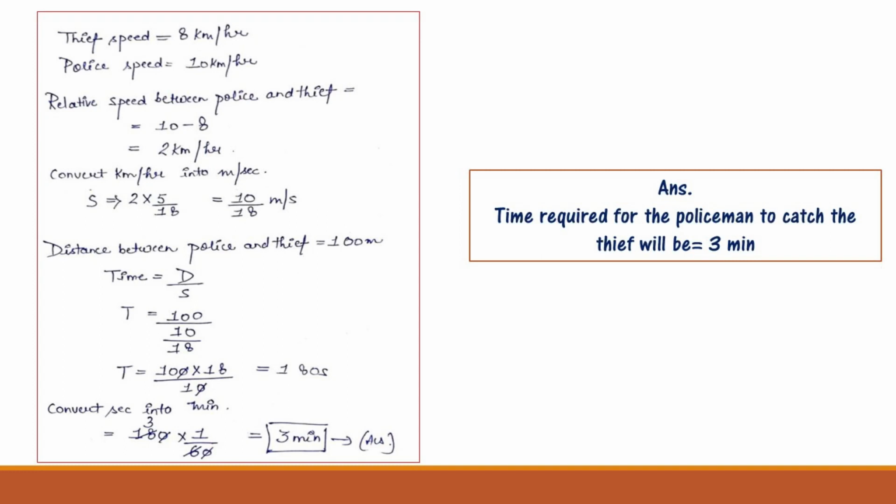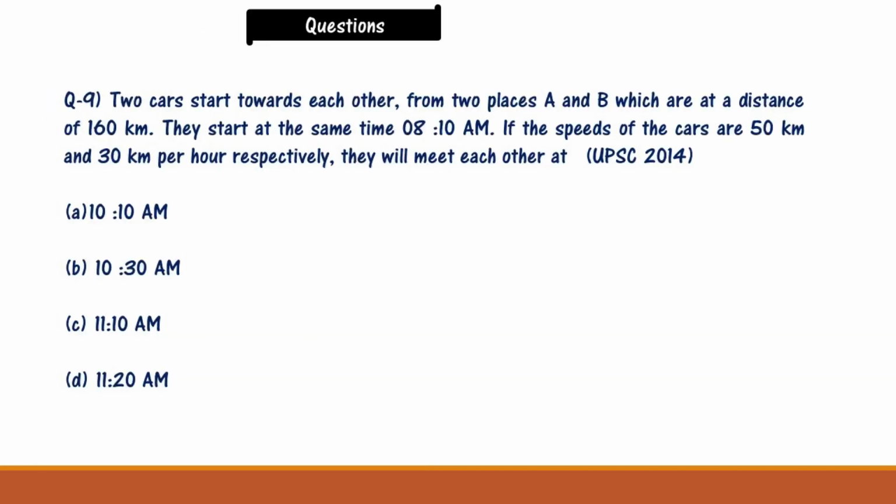Now the distance between police and thief is 100 meter, and we will find the time, that is distance divided by speed. Then the time will be 100 whole divided by 10 by 18. That will be time is equal to 100 into 18 divided by 10, that will be 180 seconds. Now convert seconds into minutes, that will be 180 multiplied by 1 divided by 60, that will be 3 minutes. Then the time required for the policeman to catch the thief will be 3 minutes. Now comes the next question, question number 9.